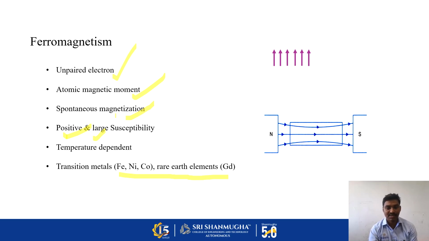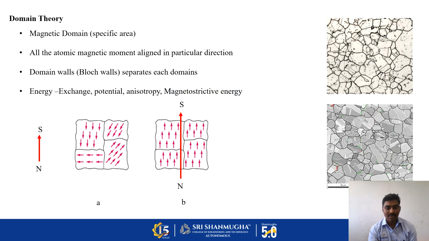So these are some of the materials that have a ferromagnetic nature, like iron, nickel, cobalt, and gadolinium. To explain ferromagnetic material, we proposed the domain theory. That means a ferromagnetic material has magnetic domains. A domain is a small area within which all the atomic magnetic moments are aligned in a particular direction. So each domain acts as an individual magnet, with its own north and south pole.